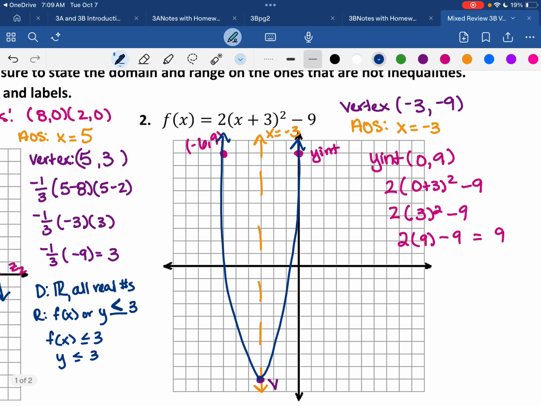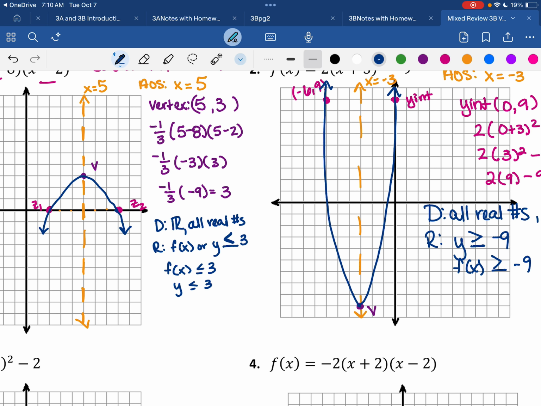And then domain is all real numbers, or double bar R. And then my range can either be y is something to negative 9, or f of x is something to negative 9. That something is going to be, since it's opening upwards, greater than or equal to. So either one of these is sufficient. So that should get you through the examples.